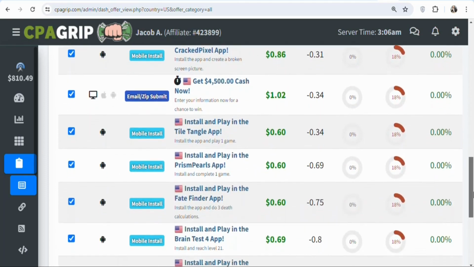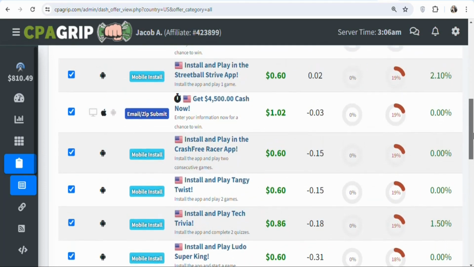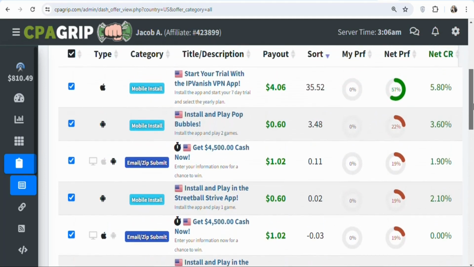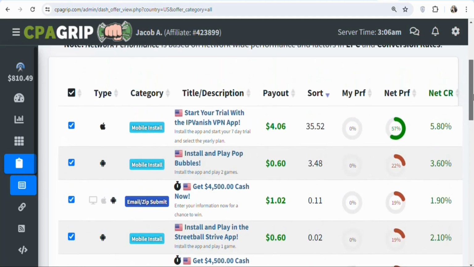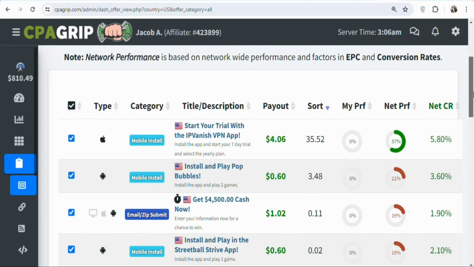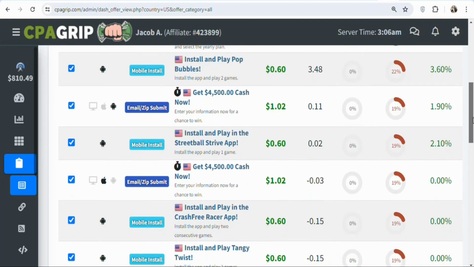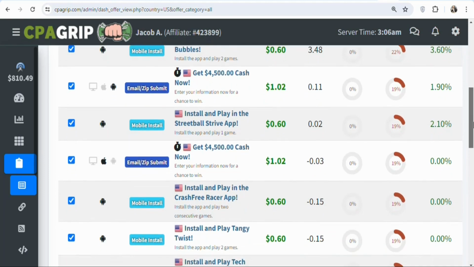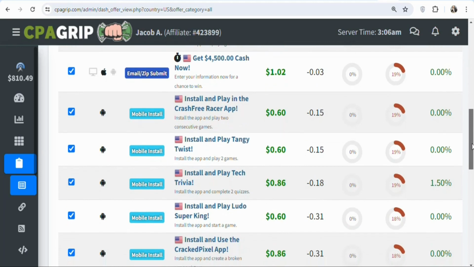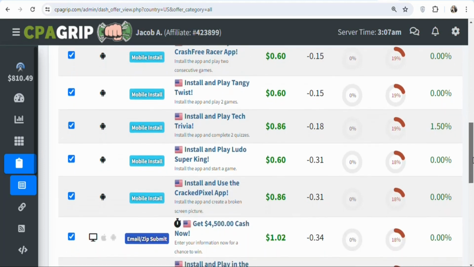There are a lot of them. You can see a whole lot of them. So what I usually do is look for countries where I can get offers with higher payout, because we are going to be using a paid traffic source. If you promote offers with lower payout, you are not going to be getting a high return on your investment. CPA offers are based in specific countries, so you have to look for a country where you have a traffic source so that you can promote the offers to make money.